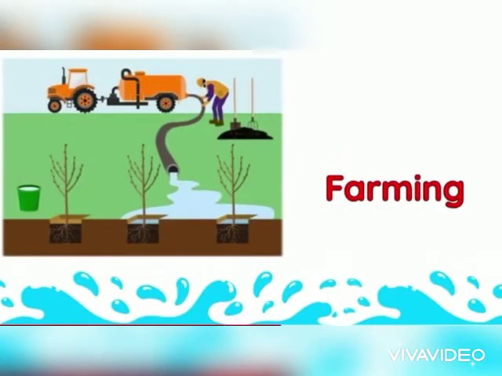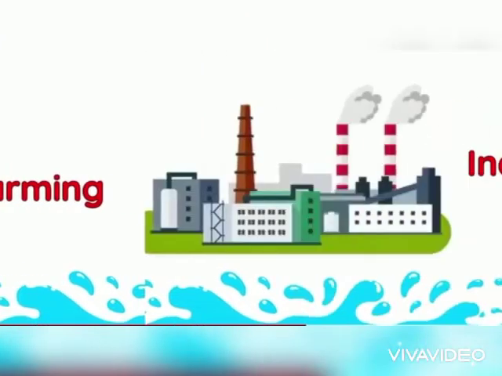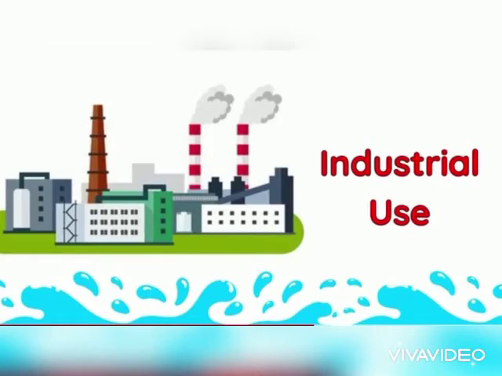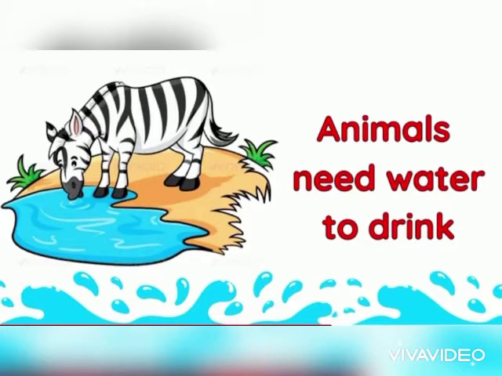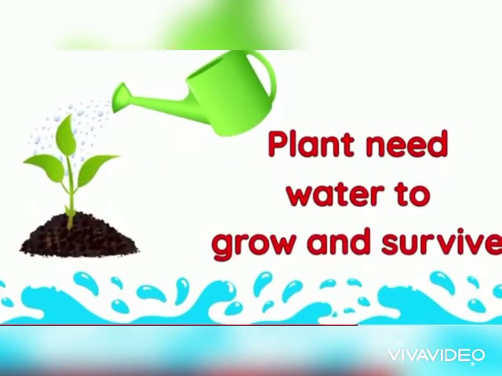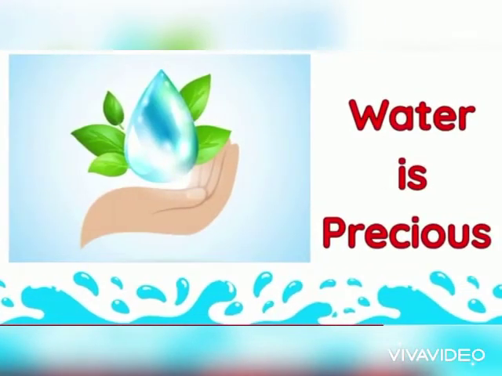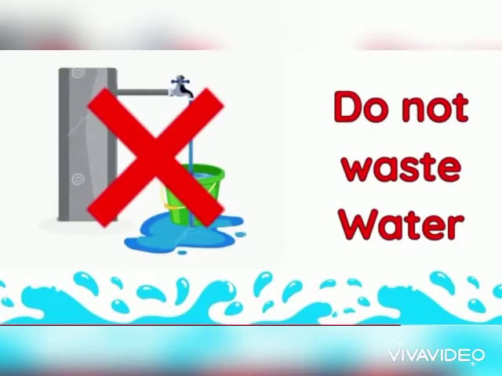Apart from the domestic purpose, water is being used for farming and industrial purpose as well. Animals also need water to live. Plants need water to grow and survive. Water is a precious natural resource. We should not waste water.